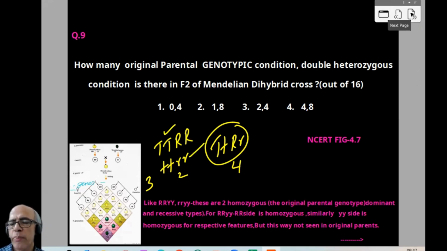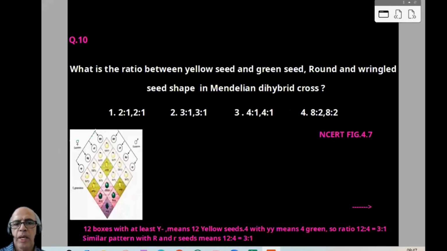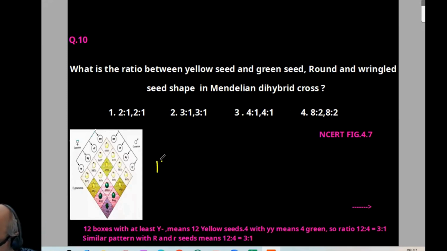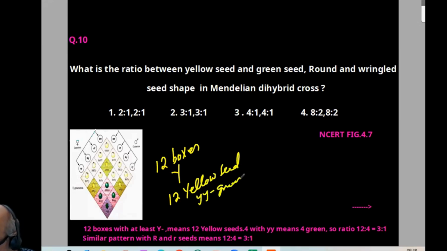With a dihybrid cross, how many such questions can arise based on the checkerboard or Punnett square? When we come to the 10th one, what is the ratio between yellow seed and green seed, round and wrinkled seed shape in a Mendelian dihybrid cross? In this cross, we can find there will be 12 boxes with capital Y, meaning 12 yellow seeds. The remaining 4 will be green seeds.